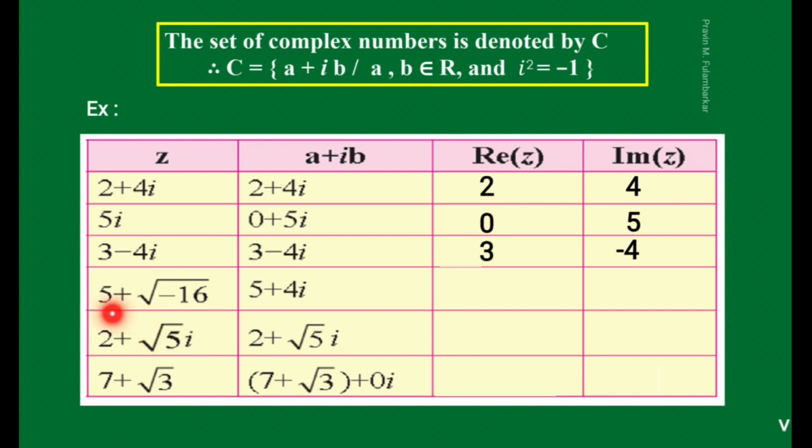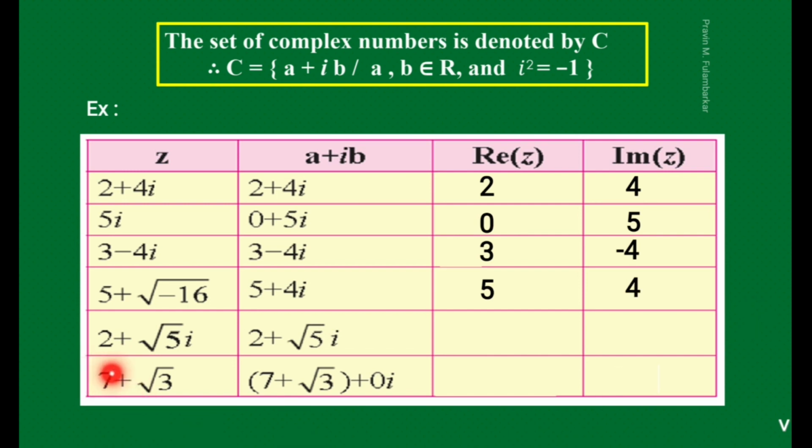Now the fourth example: 5 plus square root of -16. Here -1 can be written as i square, so square root of i square we write i, and square root of 16 is 4. So we write this number in the form a plus ib, as 5 plus 4i. So in the real part we write 5, and in the imaginary part we write 4.